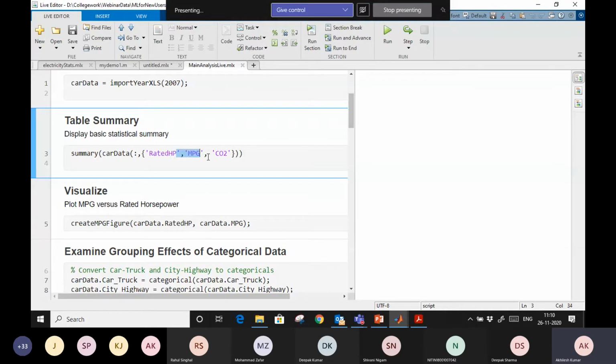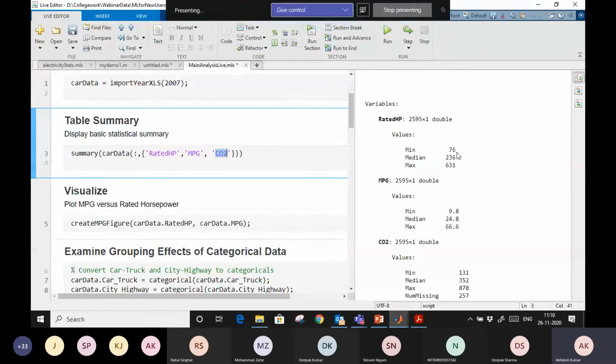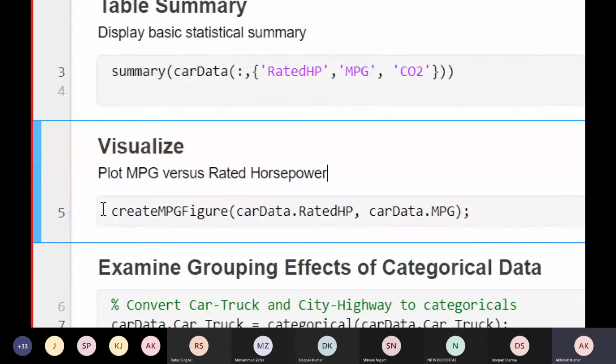So it will give me a summary of rated horsepower. You see that the rated horsepower minimum value, minimum horsepower which we have, that is 76, maximum which we have, that is 631, right? Mean, median, and max value we have here. Also we saw how to customize the figure and generate it as a function, right? So we already created that thing.